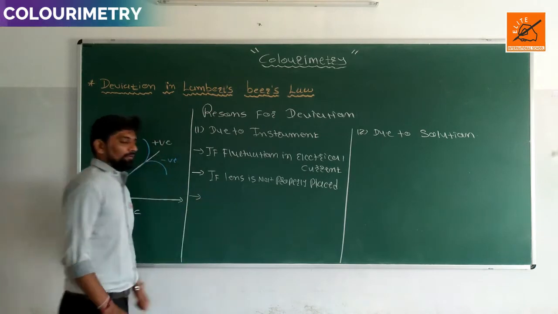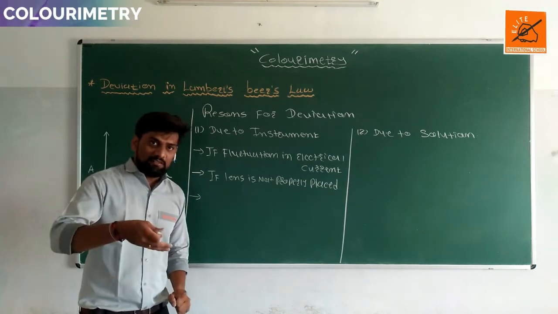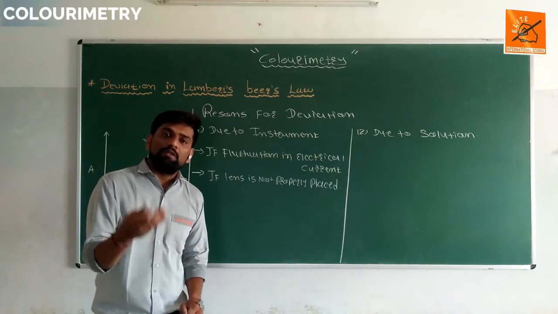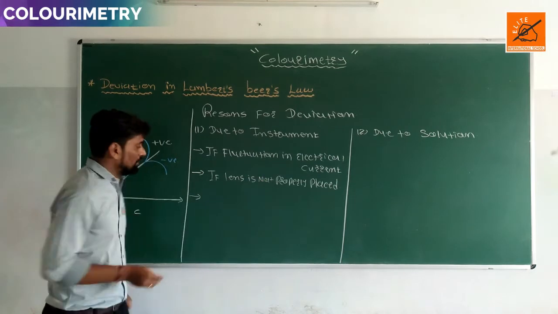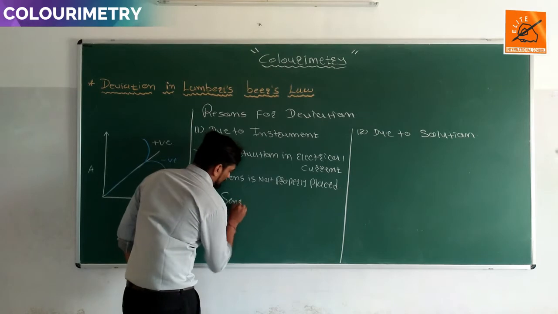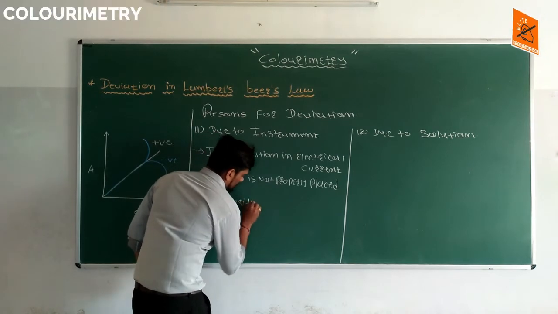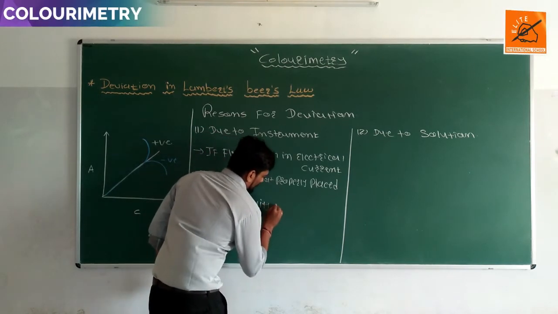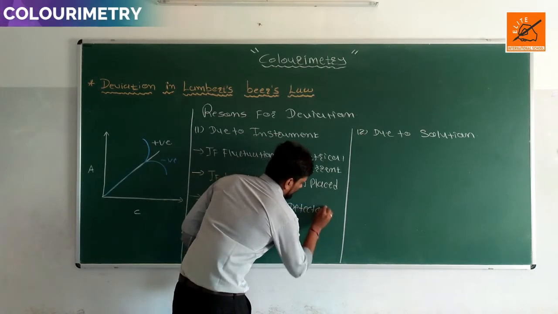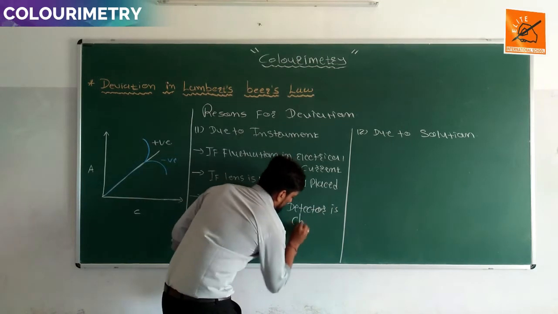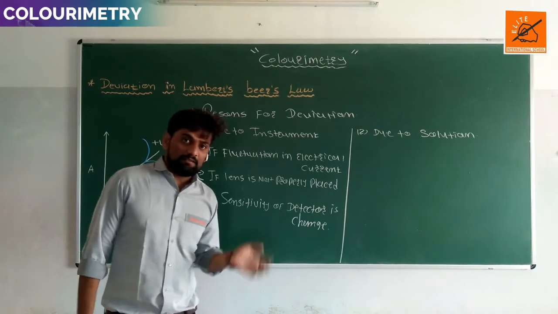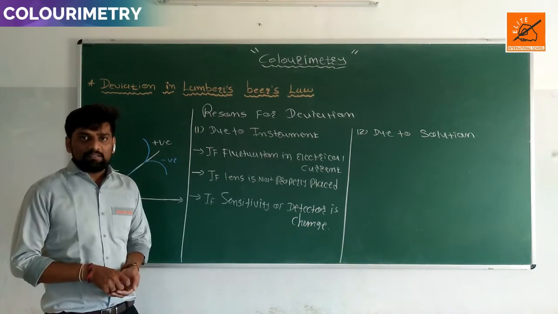The third reason behind this deviation is when the sensitivity of the detector is either higher or lower. If the sensitivity of the detector is changed, at that time deviation is formed.